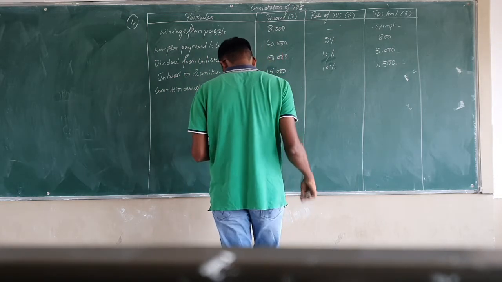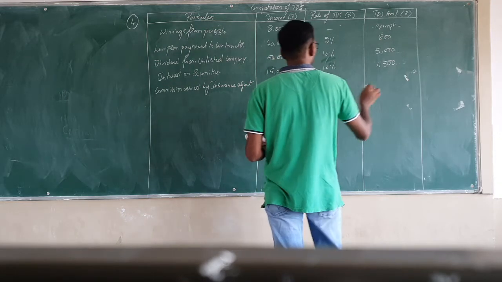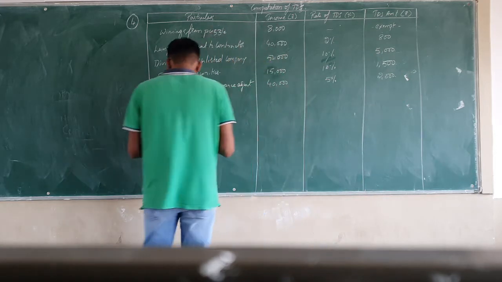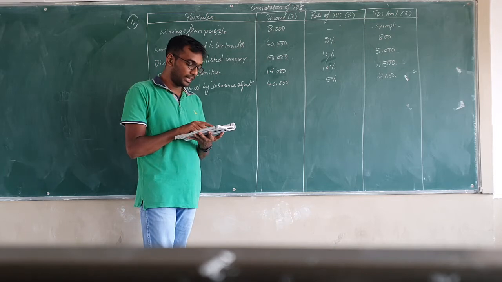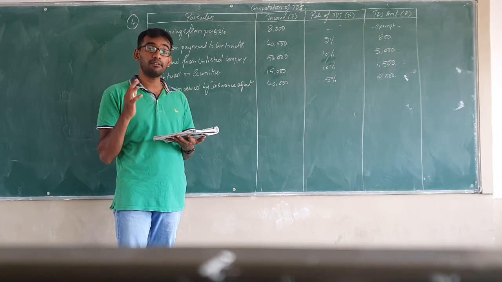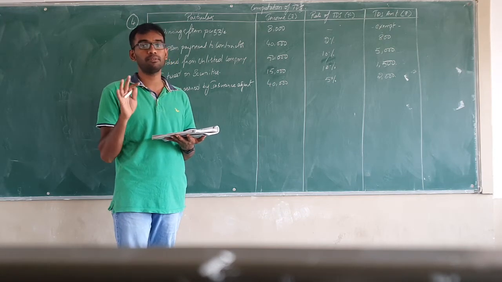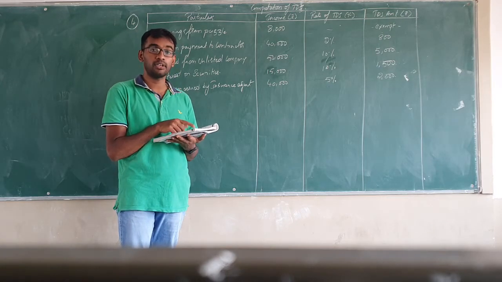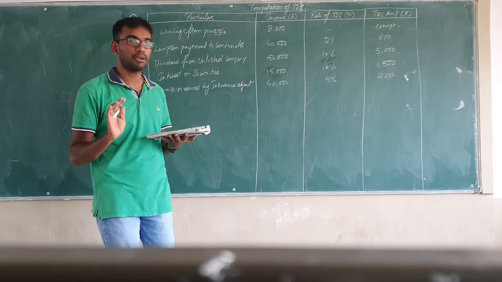Now on this 40,000 again 5% of the TDS should be computed. So 5% on 40,000 will be 2,000. Then what is the next item they have given in the question? They have given sale of building, 49 lakhs. So whenever there is a sale of immovable property, the amount should be more than 50 lakhs for applicability of TDS. Here they have given 49 lakhs. So in this case TDS will not be applicable, so it will be completely exempted from TDS.